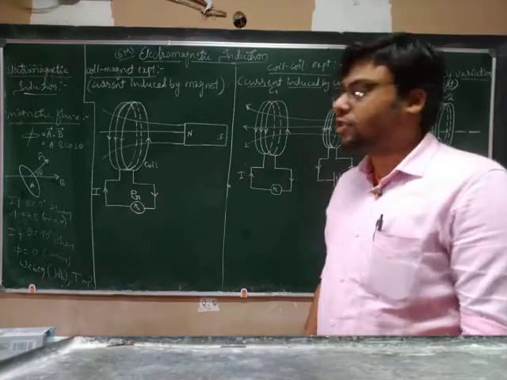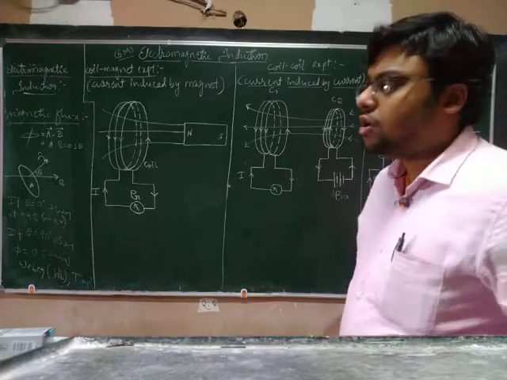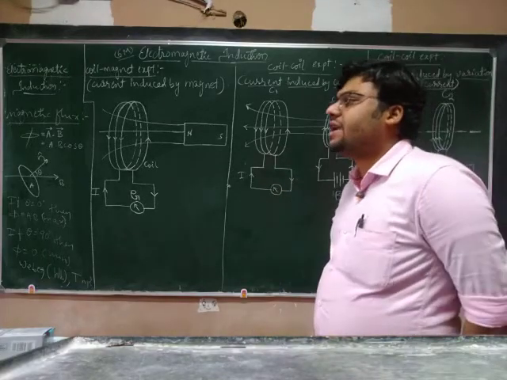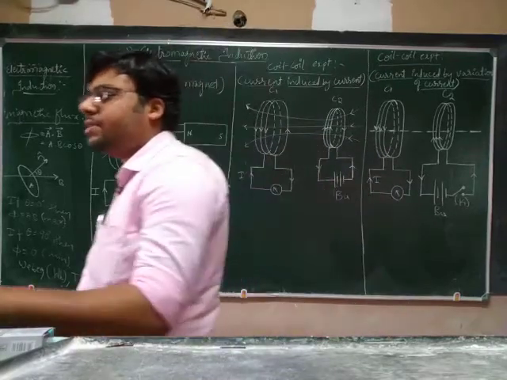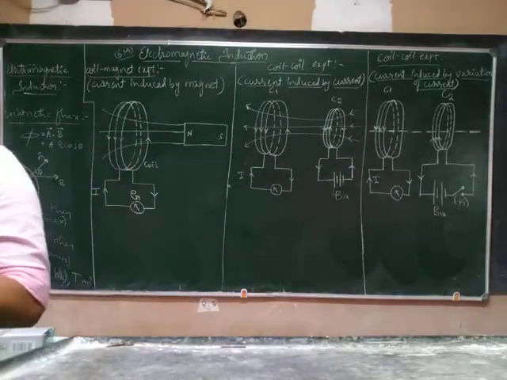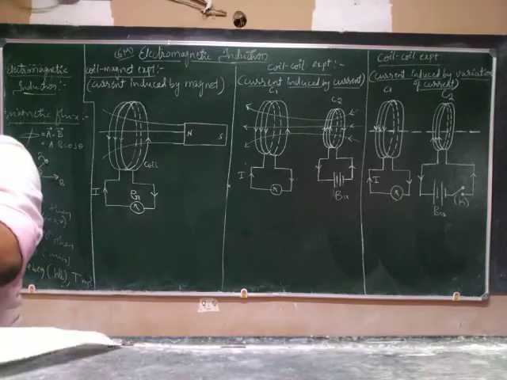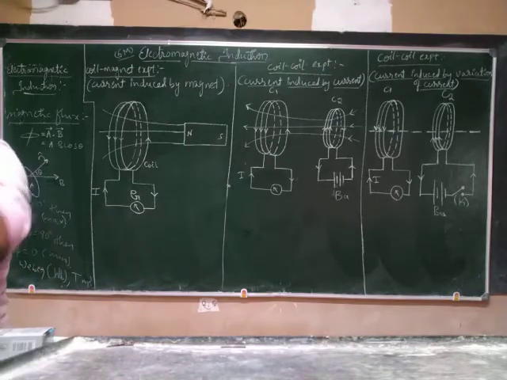Now just listen. This electromagnetic induction, this phenomenon, has been studied by two scientists, Faraday and Henry.